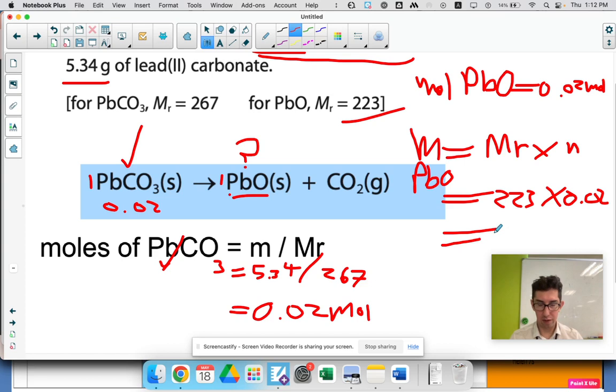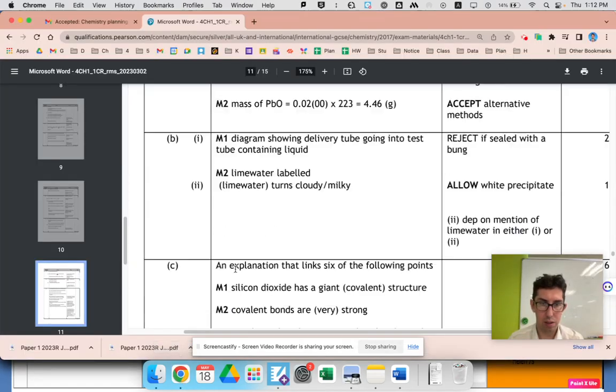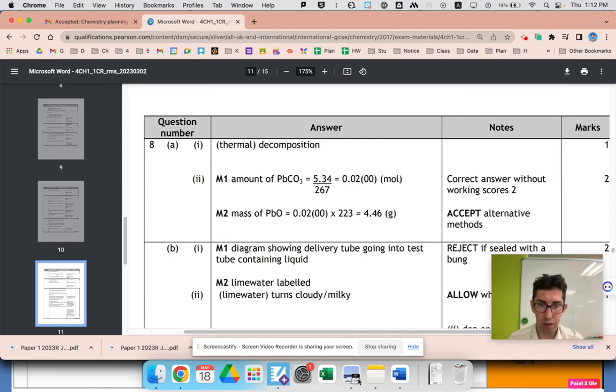So that's going to equal, I divided rather than times, 0.02, 4.46 grams. Okay. Check with the calculator. Yeah, that's good.